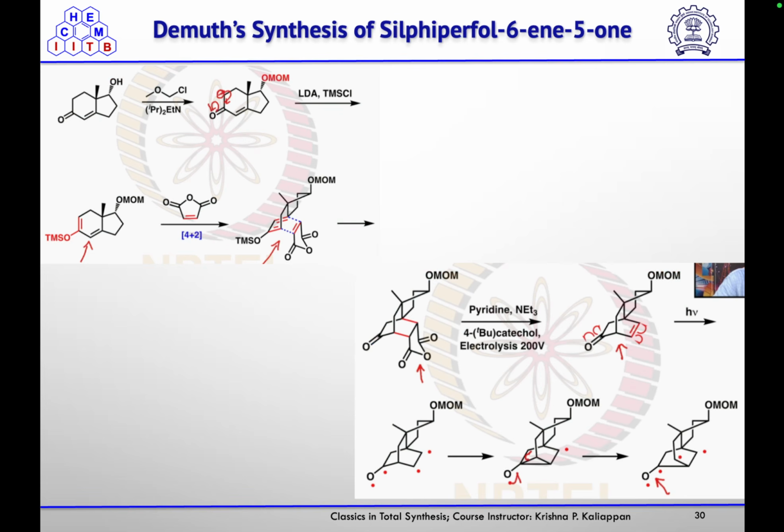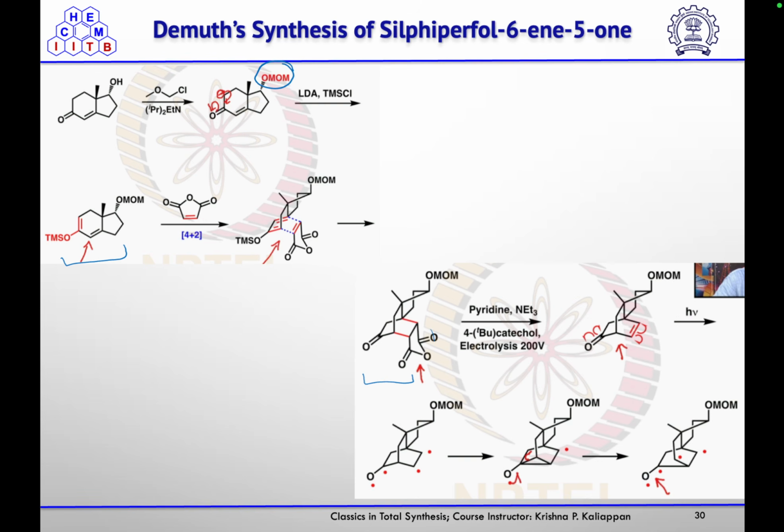Then that alcohol they treated with methoxymethyl chloride in the presence of diisopropylethylamine to get that MOM protection. Then using LDA and TMSCl, so alpha deprotonation, and then the TMS enol ether they prepared, which underwent 4+2 cycloaddition reaction with this maleic anhydride to give you the more stable endo product because of the secondary orbital interaction. And then after that they hydrolyzed that TMS to give you this ketone.